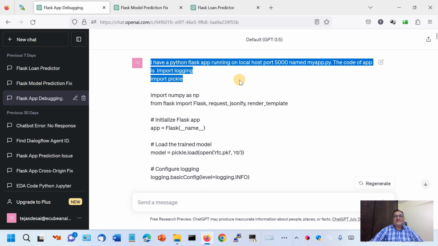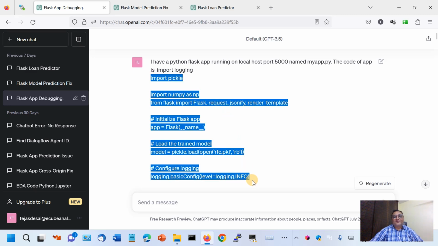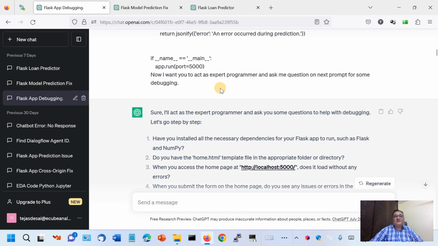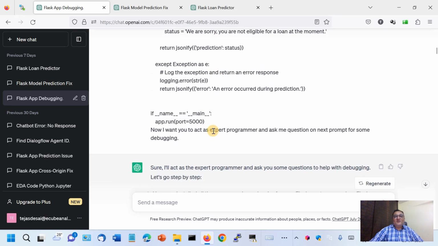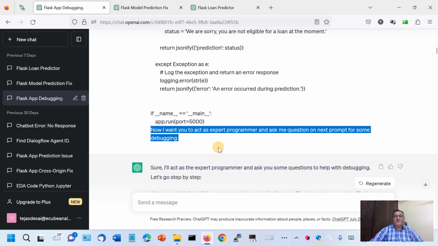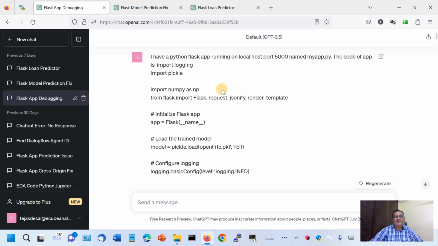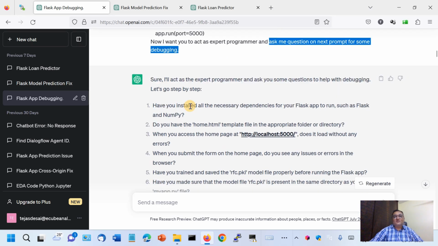So here I asked ChatGPT that this is my app and this is the code. Suppose I am a novice Flask developer. So I developed some code and I pasted it in ChatGPT, and I told it that this is the code and I want you to act as an expert programmer. So role assignment is necessary. Context you are already giving by pasting the entire code, and ask me questions on the next prompt for some debugging. So giving some specific task is also necessary, so that we have done.